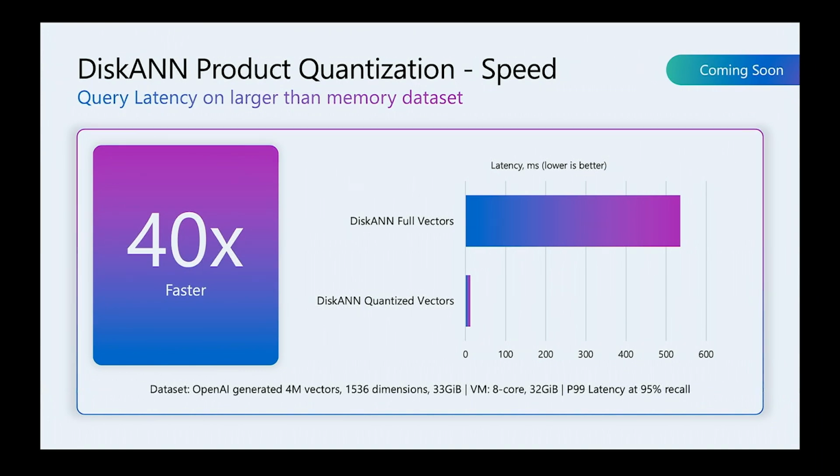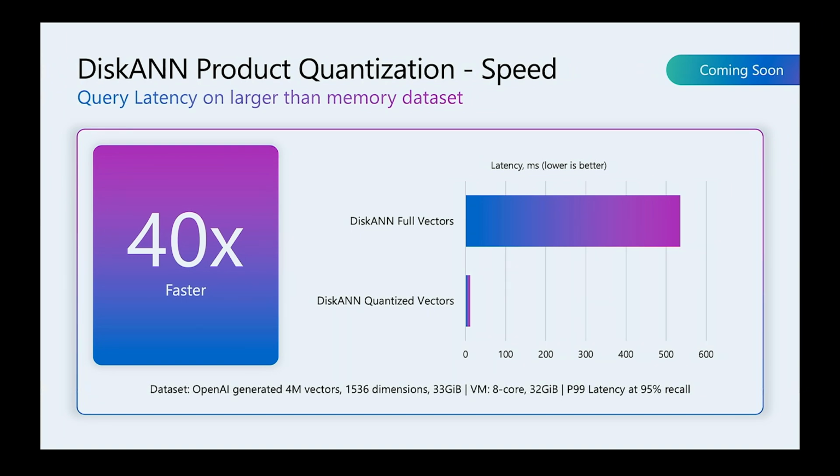If you look at an example, here we're dealing with 4 million vectors. Without product quantization, if you put these 4 million vectors on the VM, and we are here using a 32 gigabyte VM, then the latency of the request will spike to 500 milliseconds. You will see the bigger chart, right? But if you use product quantization, then all of the vectors will fit in the memory because they're compressed, and latency drops dramatically to 12 milliseconds. So that's a 40x improvement in speed on this particular VM.